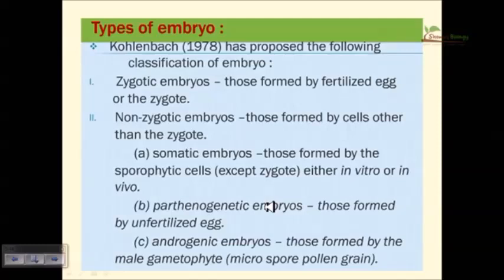In the same way we have the androgenic embryo. Androgenic embryo means those formed from the male gametes, like the microspore, like the pollen grains. These are the male parts. From these male gametes or male gametophyte regions, we can have the formation of fully functional plants without the need for any kind of female embryo in this case.